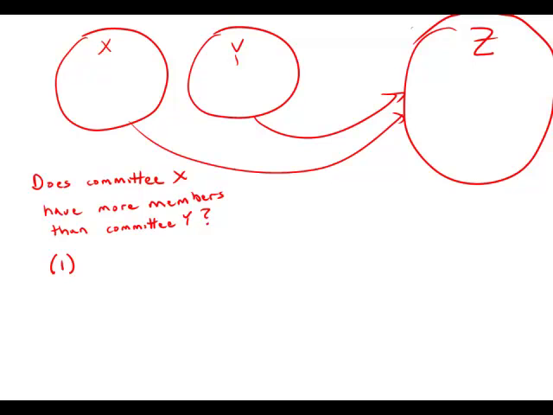Statement number 1 tells us that the average age on Committee X is 27.9 years, and the average age on Committee Y is 29.3 years. So we know the people on Committee Y are slightly older, but just knowing the averages gives us no information about how many people there are. If you have an average of 25.7, that might be 10 people, that might be 1,000 people. So we have no idea. So this statement by itself, insufficient.